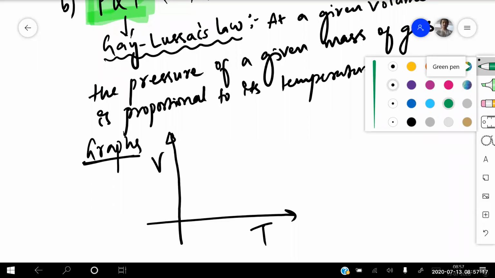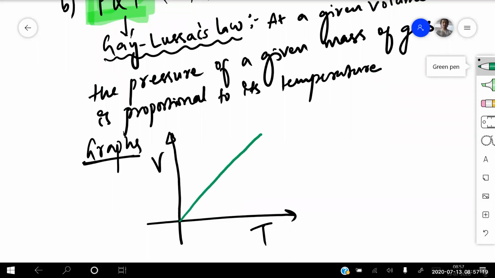Volume versus temperature is directly proportional, so that will be a straight line. This angle theta is equal to the slope, represented by m, which is also taken as tan theta. So tan theta is equal to change in volume by change in temperature. And temperature should be taken in Kelvin. I hope everyone got this one.